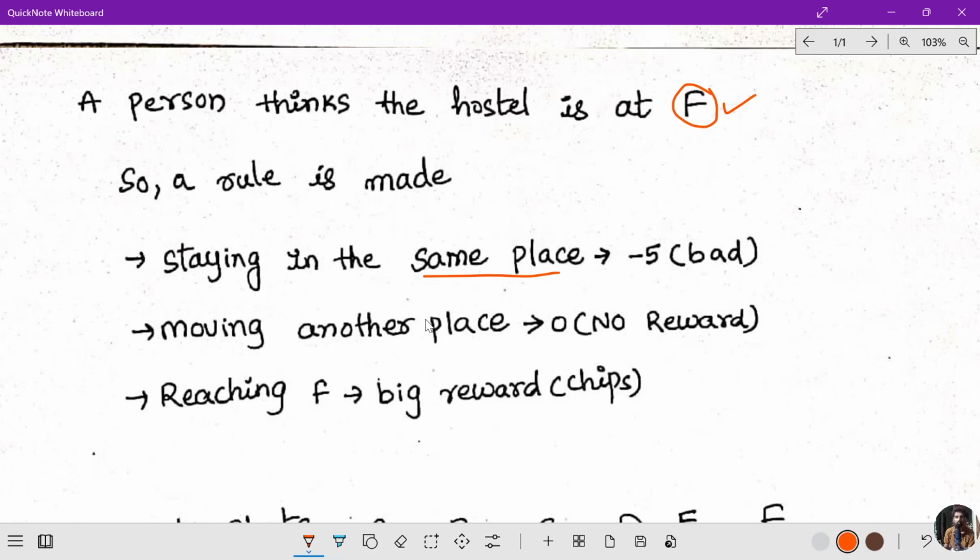Suppose he wants to start from A. Suppose he is in place A only. We may get a bad result, so that value could be -5.